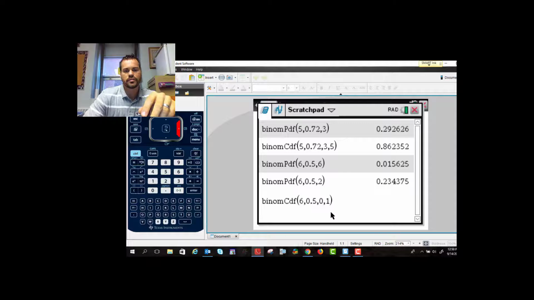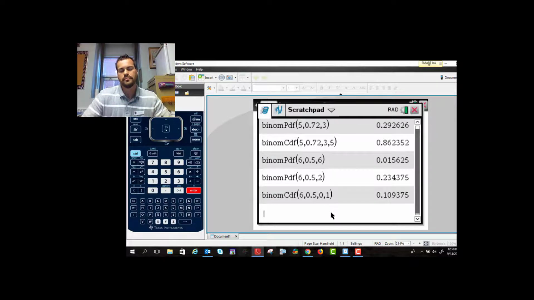So 6 trials, the probability of getting a boy is 0.5. We want to know what's the probability that there's up to 1 boy, which means the rest of them are girls, so 4 girls. It says more than 4, which means it's either 5 girls or 6 girls.